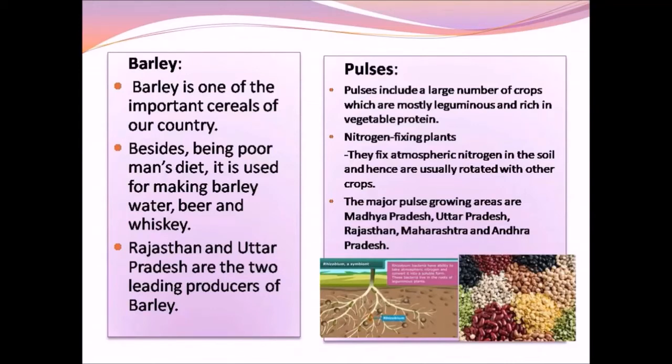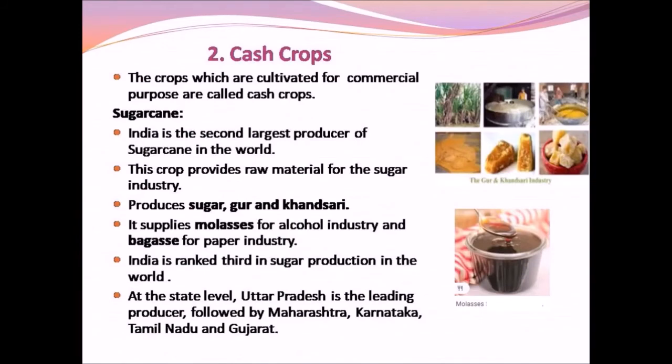The major pulse growing areas are Madhya Pradesh, Uttar Pradesh, Rajasthan, Maharashtra and Andhra Pradesh. Cash crops. The crops which are cultivated for commercial purpose are called cash crops. These crops include sugarcane, tobacco, fiber crops and oil seeds. First we will see about the cash crop, sugarcane.